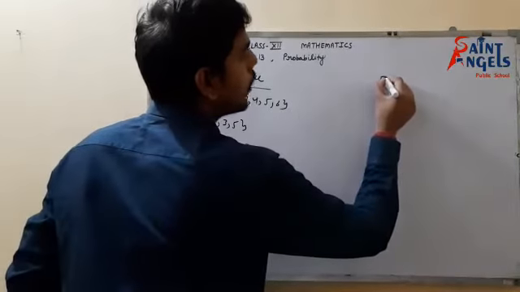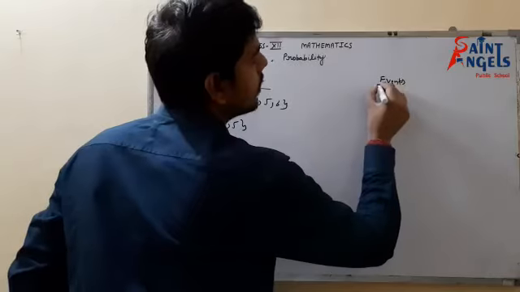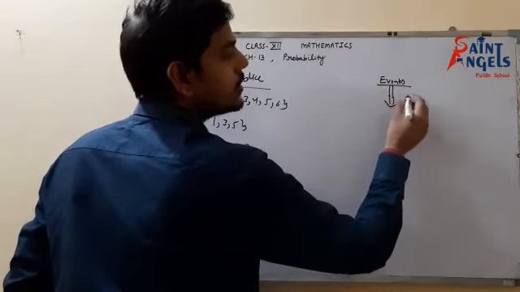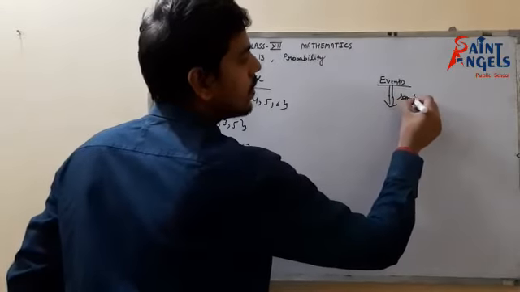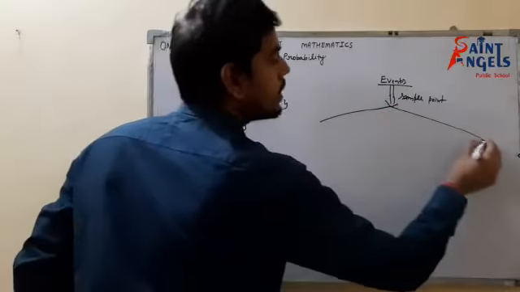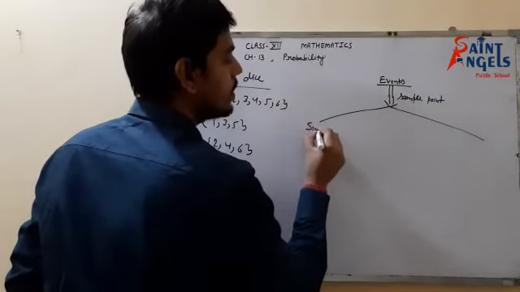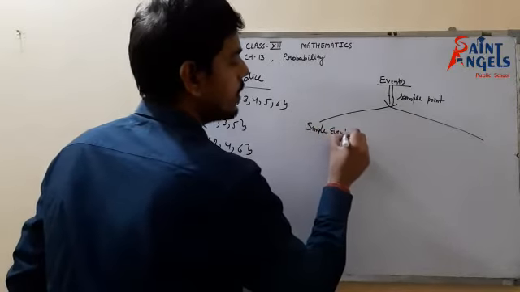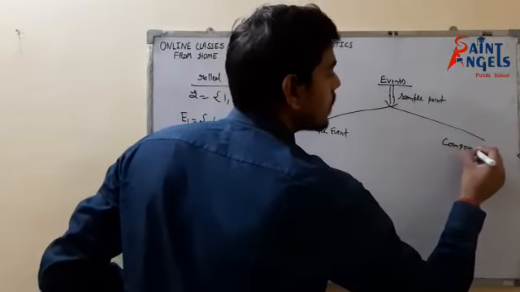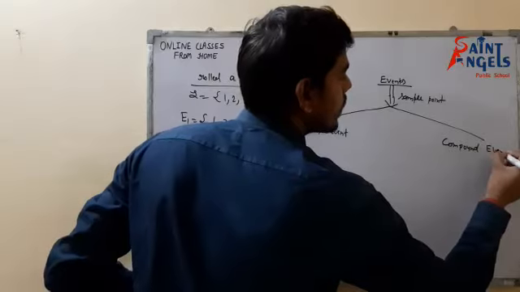There are two categories into which we can divide events. First of all, we can divide events on the basis of sample points, into two categories. Number one is simple event, and second is compound event.